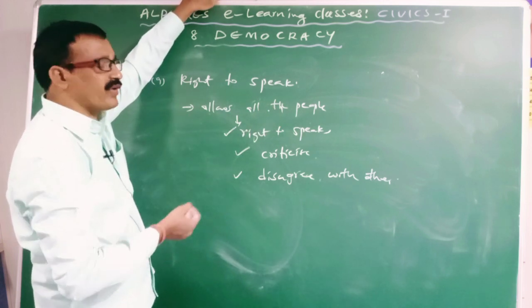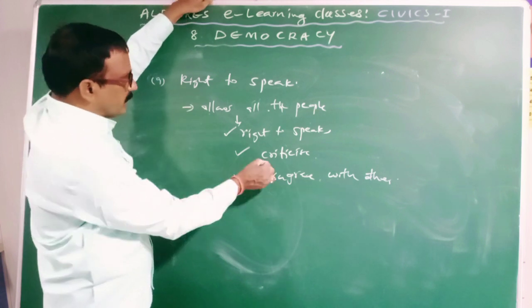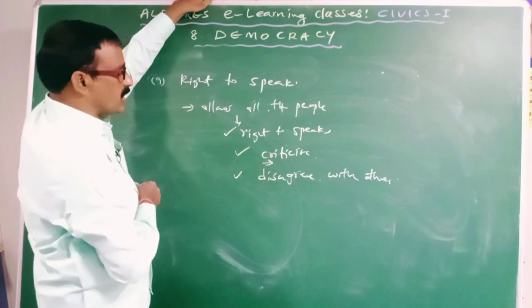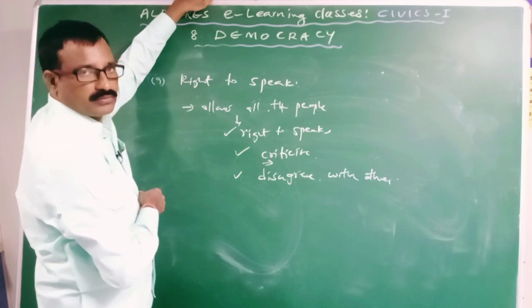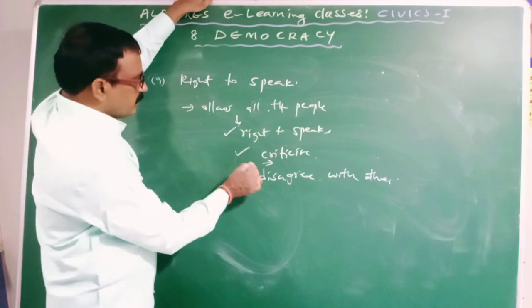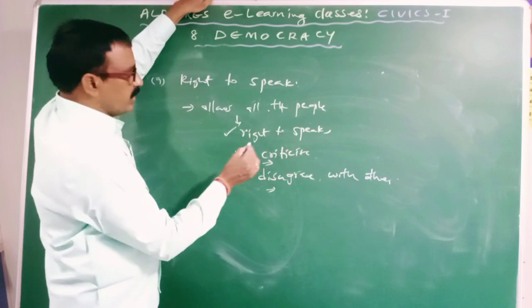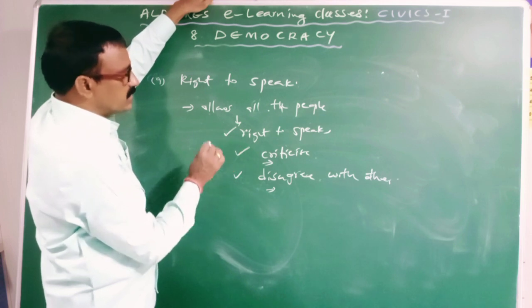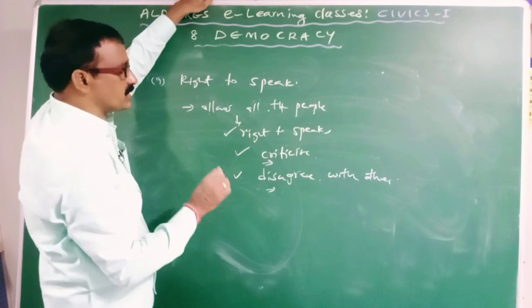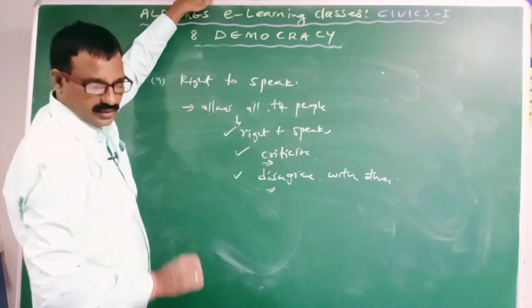That is called freedom of speech and expression. And it allows the individuals to criticize any policy or program of the government which is against the people. Clear? Then we have the freedom to disagree with others. If we want to criticize the public policies, we must criticize them in a constructive way, in a good way. Clear?